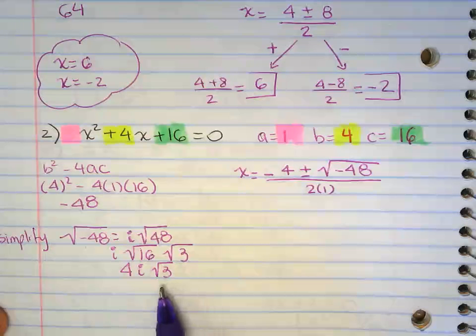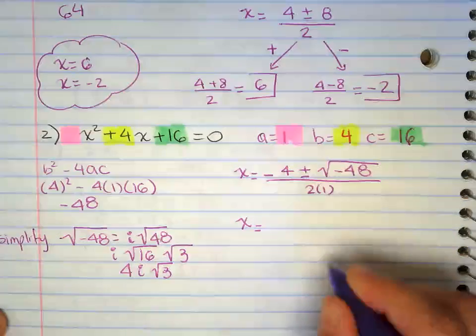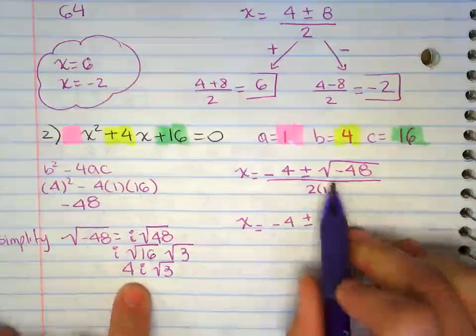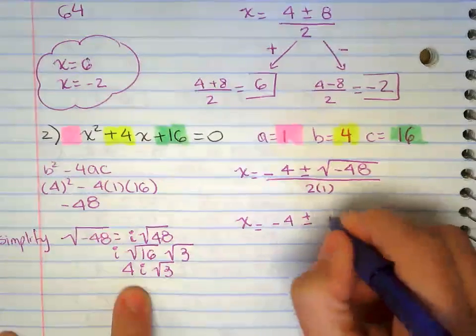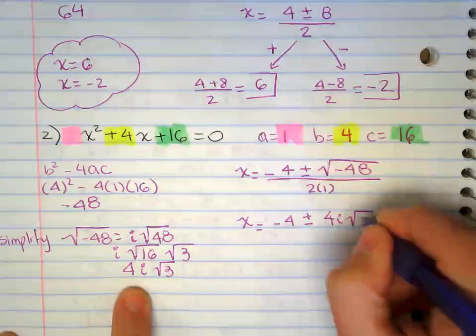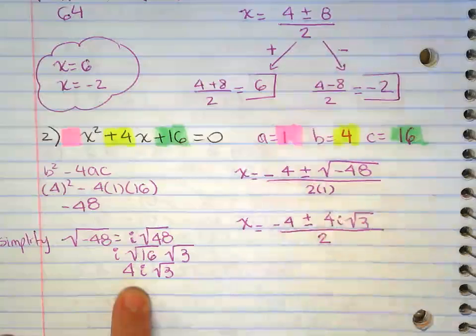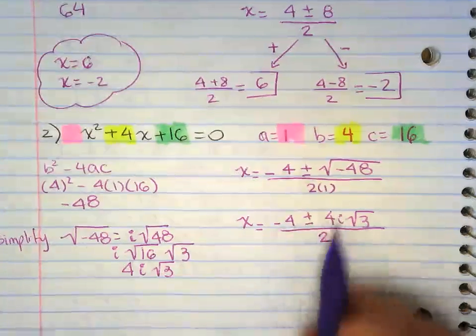Notice that this is one of those questions that you have to apply everything that you learned so far. So x equals negative 4 plus or minus the square root of negative 48 is simplified right here on the side. So 4i square root of 3, everything over 2a. And 2 times 1 is 2.